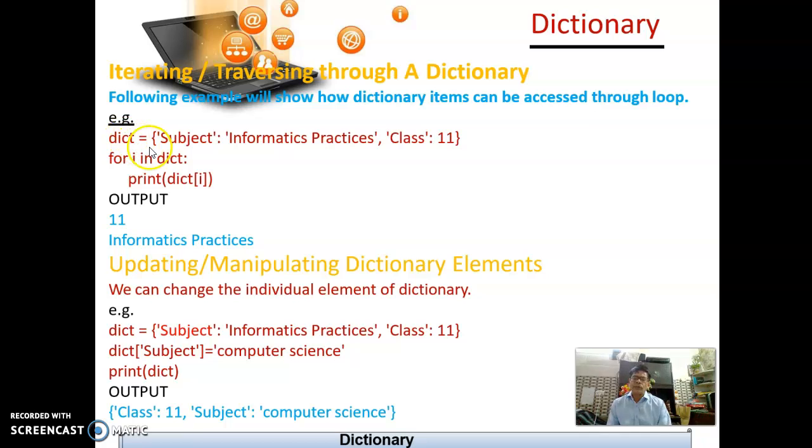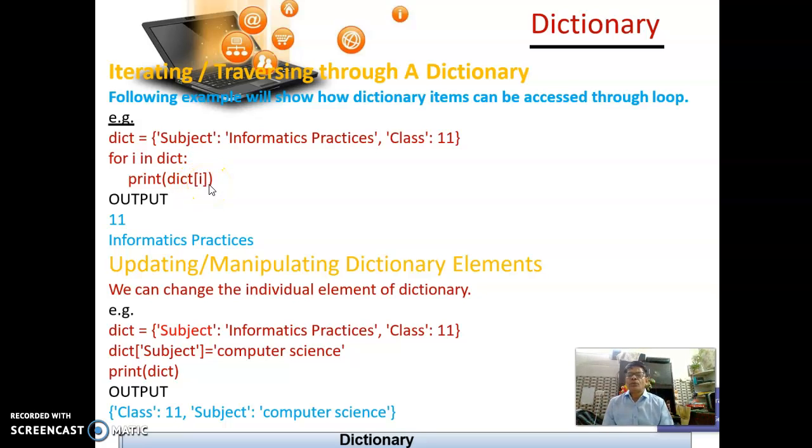So here we have one example of a dictionary, dict equal to key colon value comma key colon value. Two keys are there and two values are there. Therefore I am putting one loop, for i in dict, print dictionary ith element.